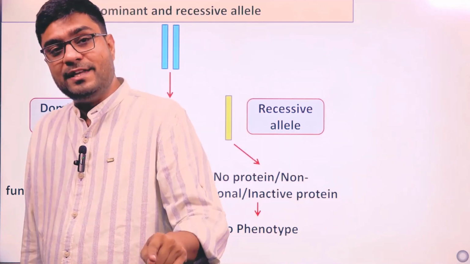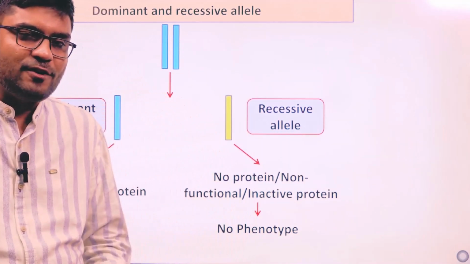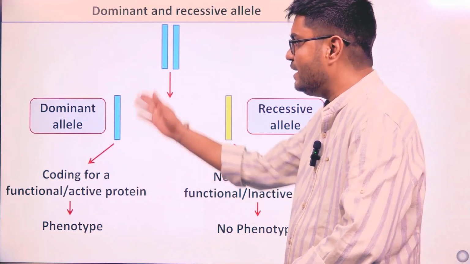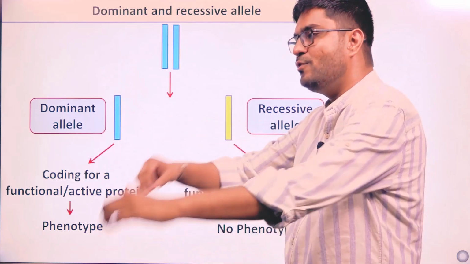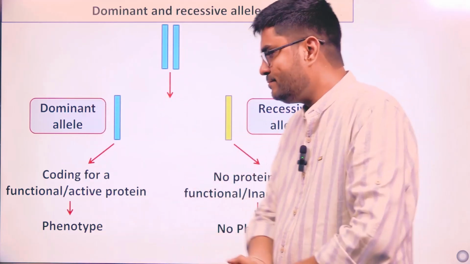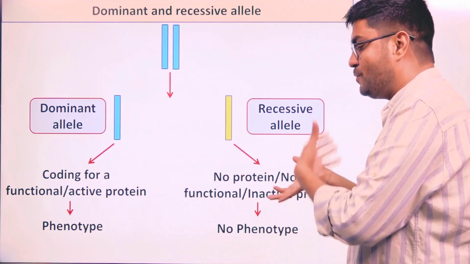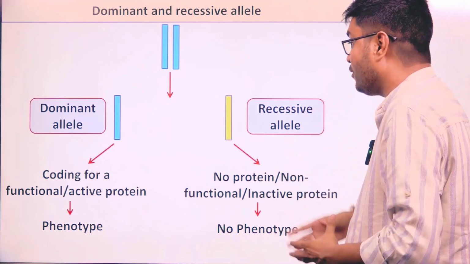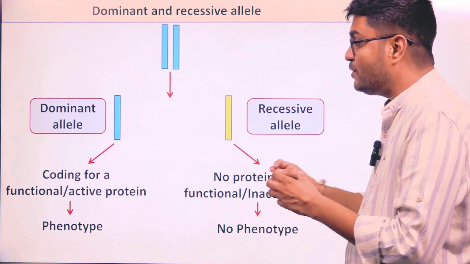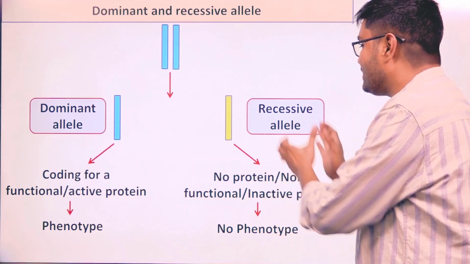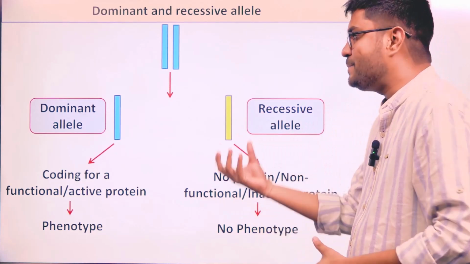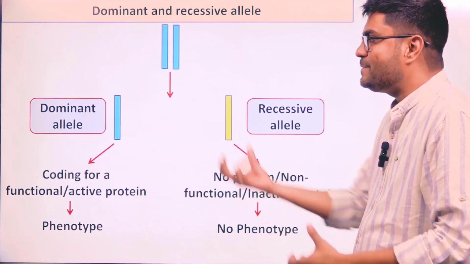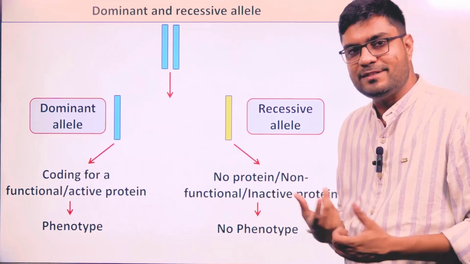So phenotype is the result of a protein action, protein's function. If this comes from a DNA sequence, then that DNA sequence will go into the category of dominant. And if the phenotype is not coming because protein is not there, then that particular DNA sequence will go into the category of recessive. Now, one more interesting thing is, generally recessive is nothing. The absence of protein is recessiveness, means the absence of dominance is what? Recessiveness.